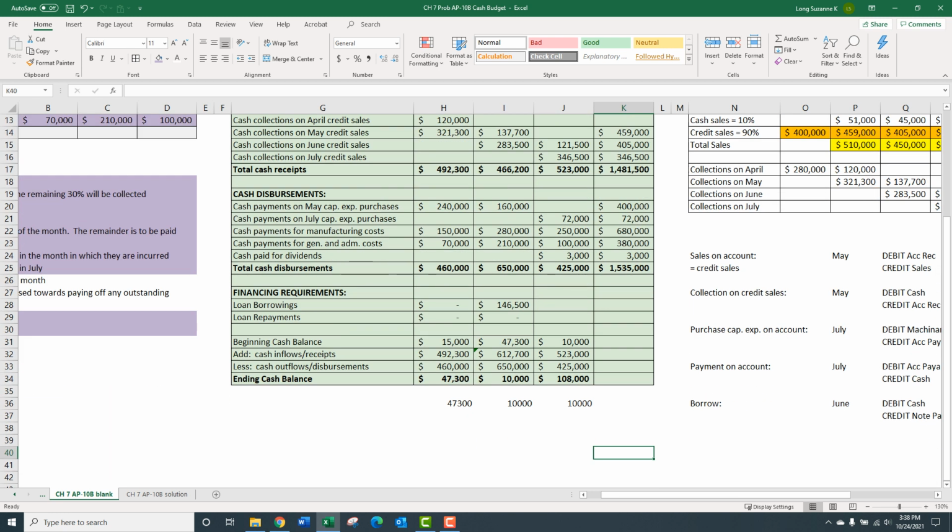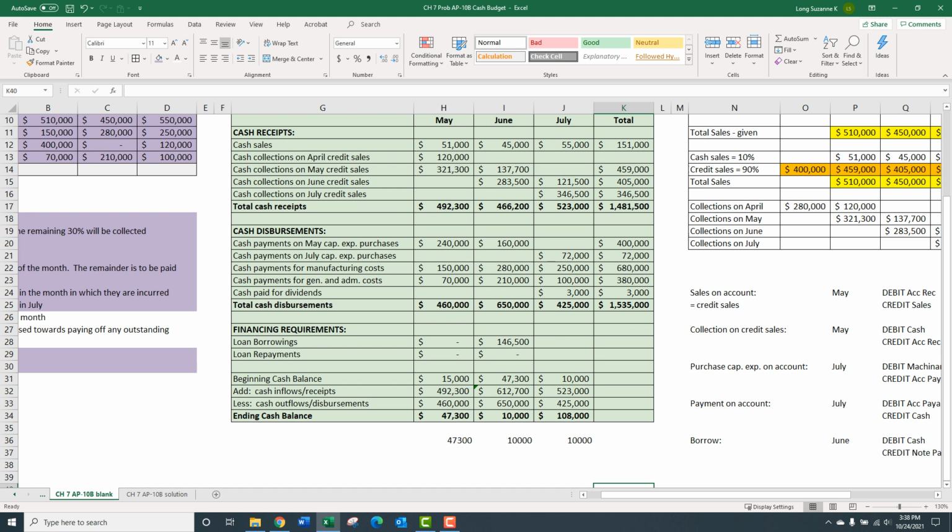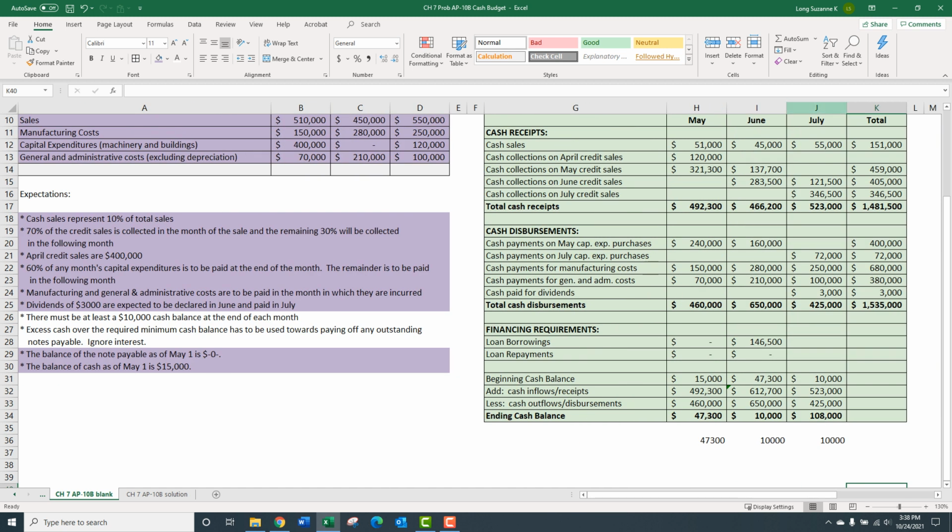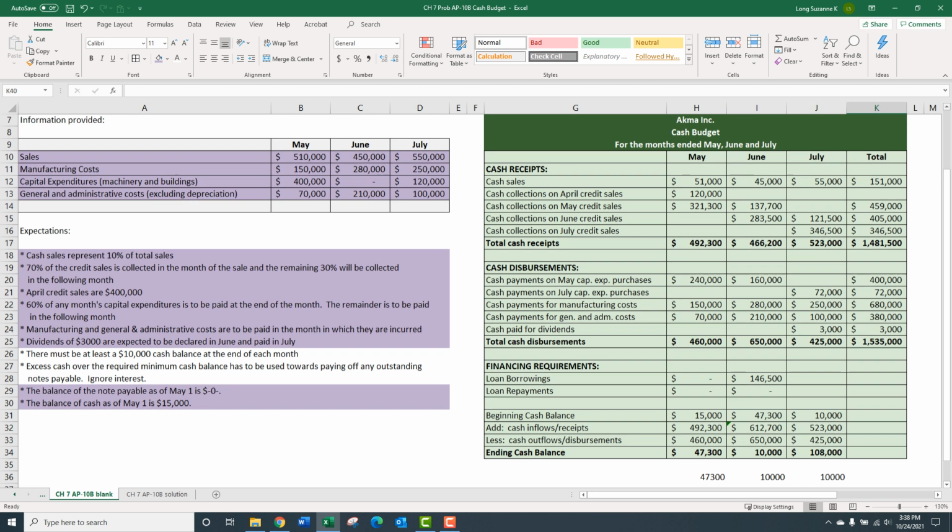Let's see where we're at with July. Looking better. More cash receipts than cash disbursements. That's good. Ooh, we're at 108 right there. Looking good. So remember over here, I kind of liked it where you could see the top there. That's kind of nice. I can see the top and my little check figures.